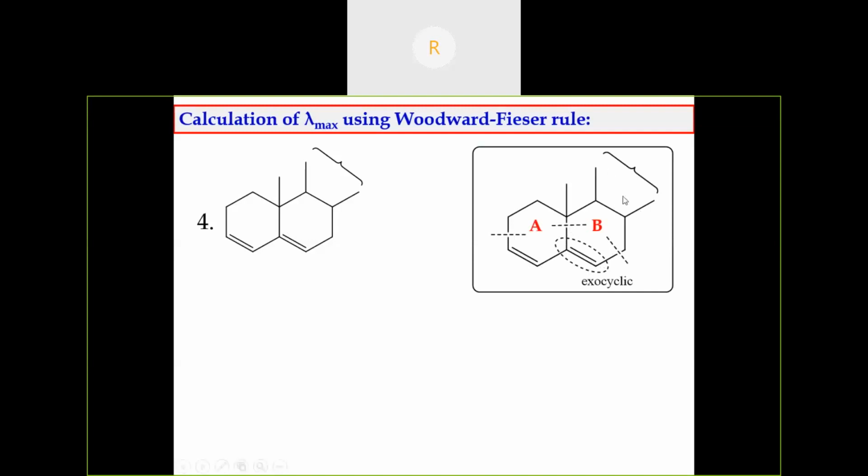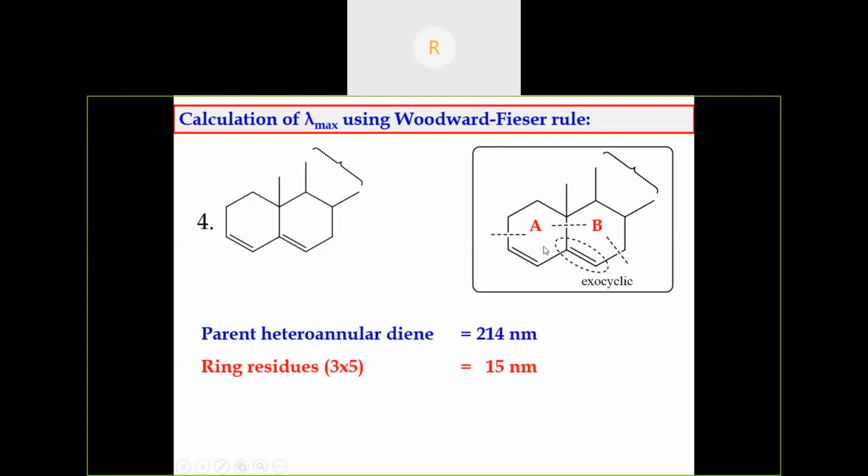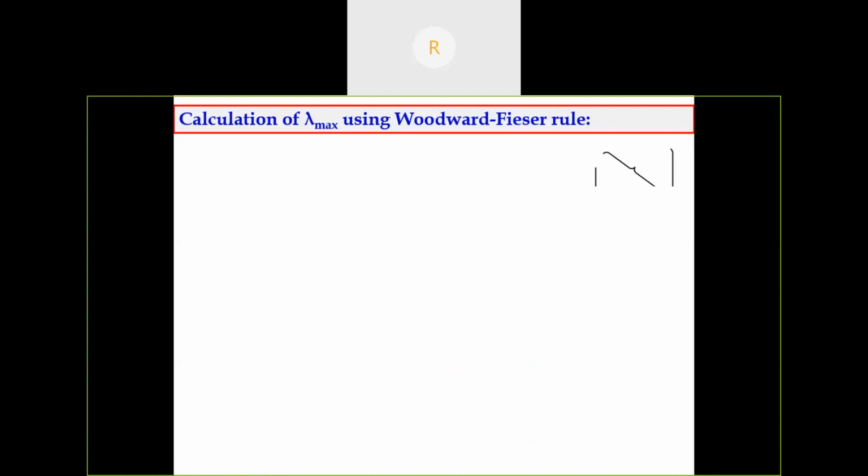We should not bother about other substituents. Here there are angular methyl groups. We should not worry about this because the conjugation has finished here itself. So we have to consider up to this only. Exocyclic double bonds: inside the ring, for ring A, there is one exocyclic double bond. For ring B, there is no exocyclic. So we should not consider this as an exocyclic. Exocyclic means this conjugation is in connection with that ring. So there is only one exocyclic double bond. So the lambda max value is 234 nanometer.